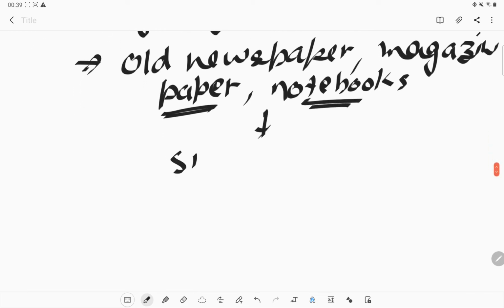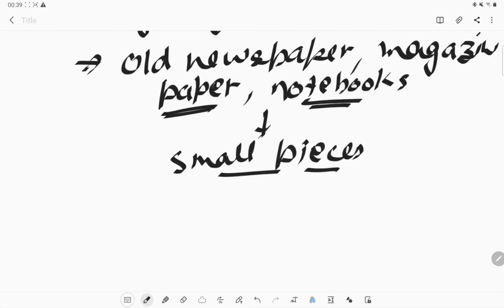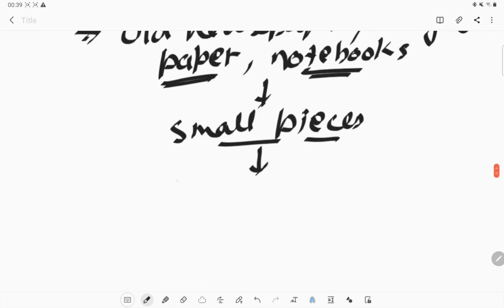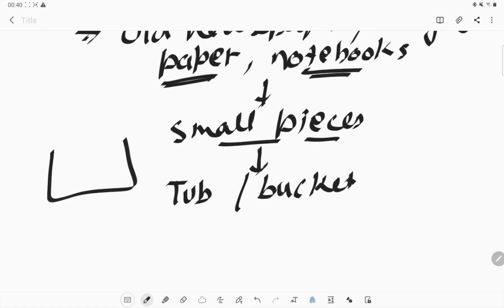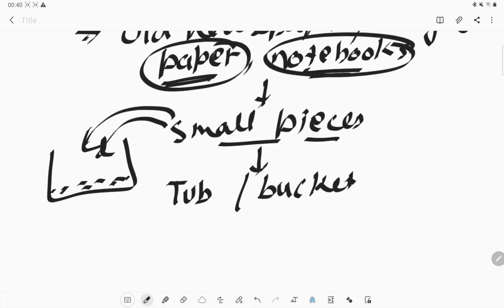And what we need to do is tear it into small pieces. We take a tub or a bucket, put some water into it, and put all these small pieces of waste paper into it. First we tear all the paper into small pieces, and then put it into the tub, which has some amount of water.